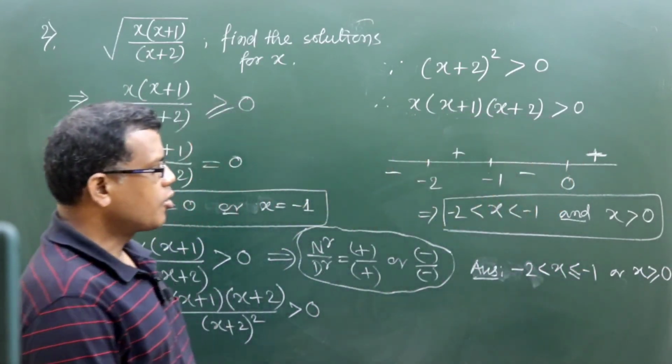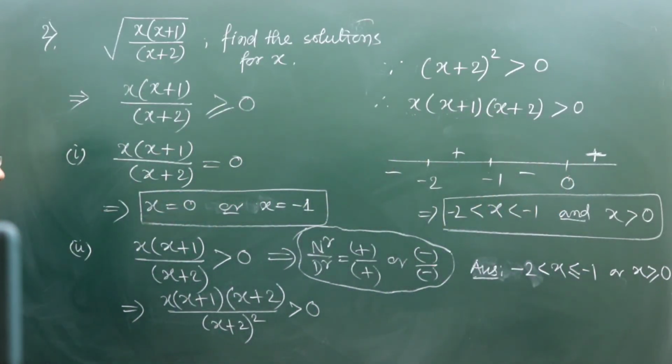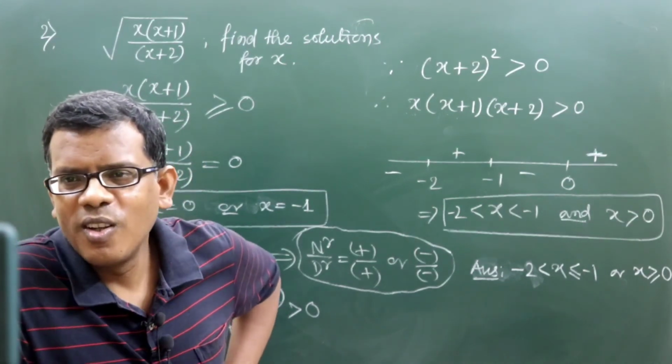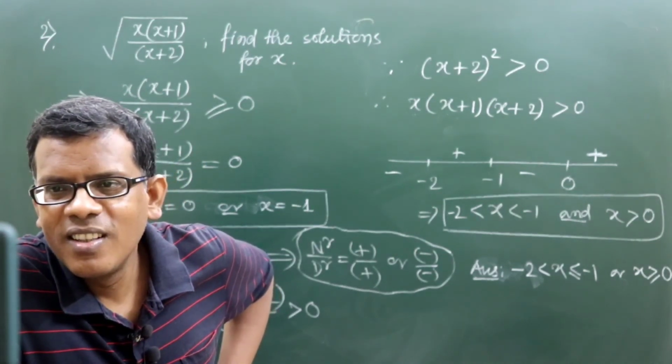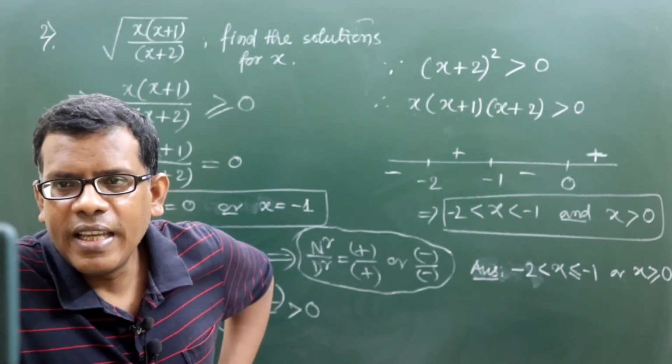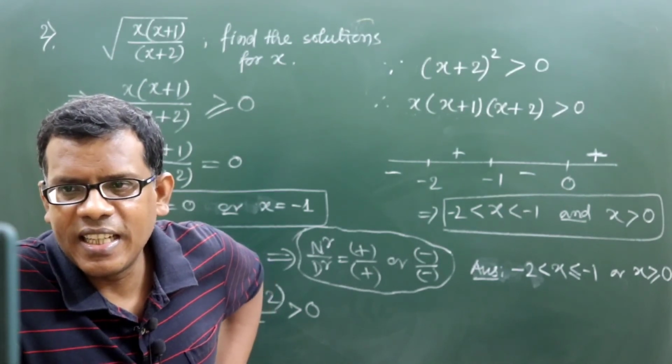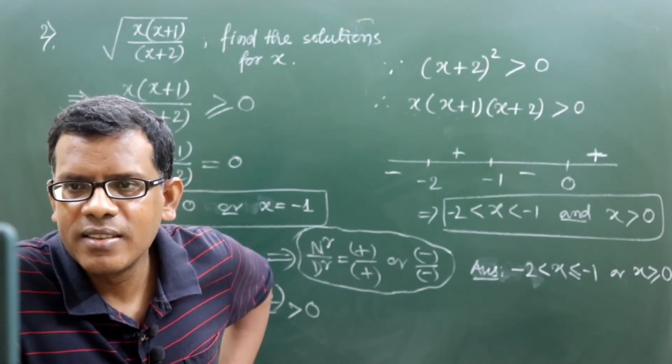So this is the solution range for x satisfying this particular function. x equal to minus 2 is a critical value, but we can't include it.